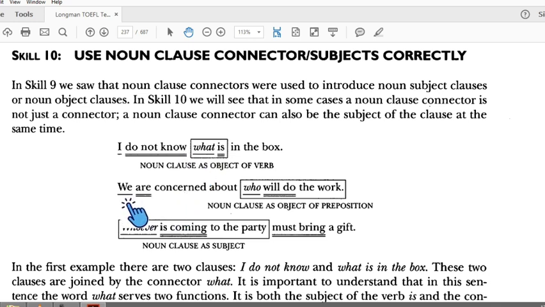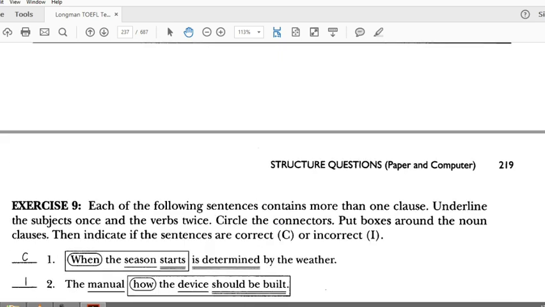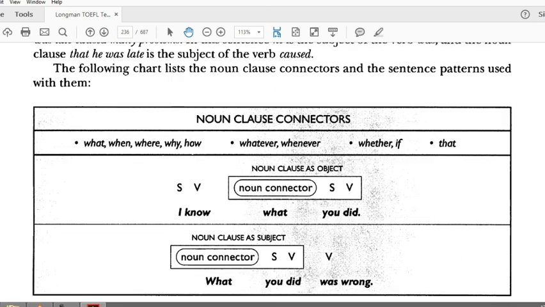Look at subject, verb, connector, subject, verb, except the connector in the first. Noun clause is a subject, noun clause is an object.